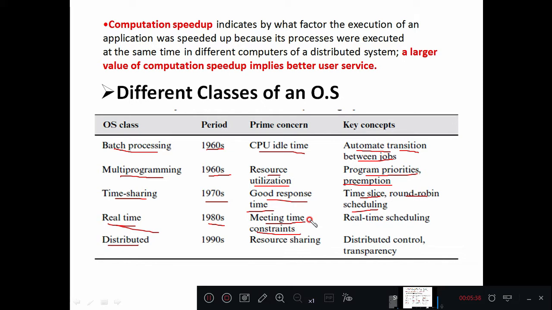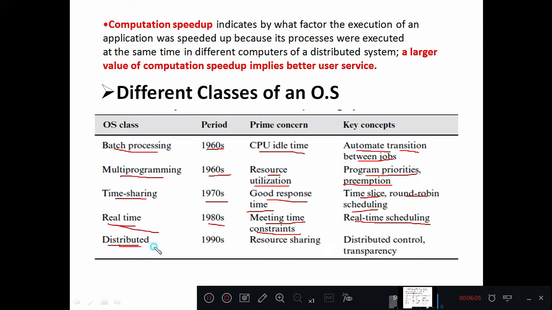So these operating systems should perform on a timely basis, right? So it has to meet the time constraints of those jobs. So what was the key concept here? Real time scheduling. Without wasting time or without much delay, that particular program needs to be completed within a given time. So that was the key concept in case of real-time operating system.